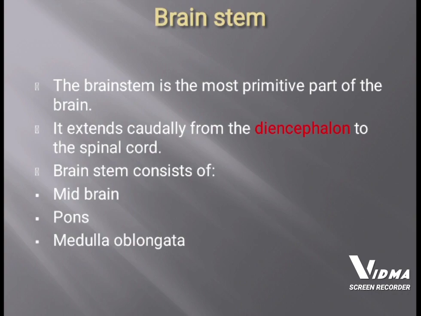The third part is the brainstem. The brainstem extends caudally from the diencephalon and it continues as the spinal cord. The brainstem is further subdivided into three parts: the midbrain, pons and medulla oblongata. Superiorly it continues with the diencephalon, inferiorly with the spinal cord, and it is separated by the fourth ventricle between the posterior pons and medulla.